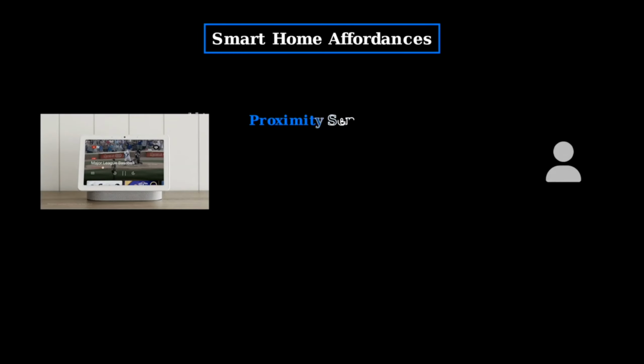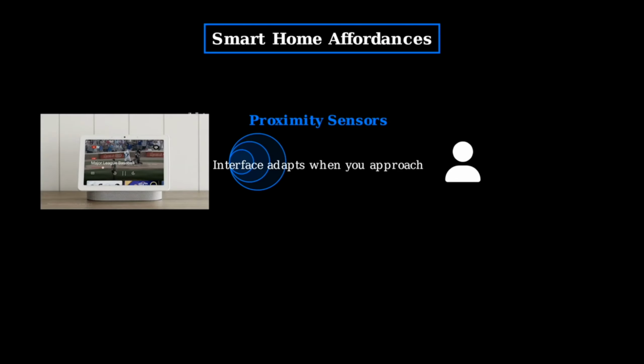Proximity sensors create another layer of affordances. When you approach the device, the interface automatically adjusts, showing more detailed information and larger touch targets. This contextual adaptation makes interactions more efficient.